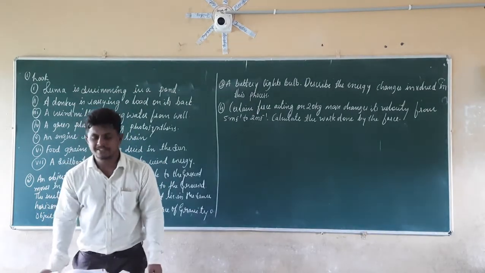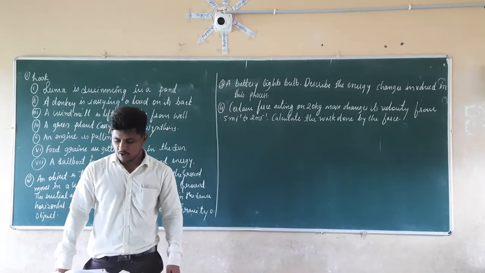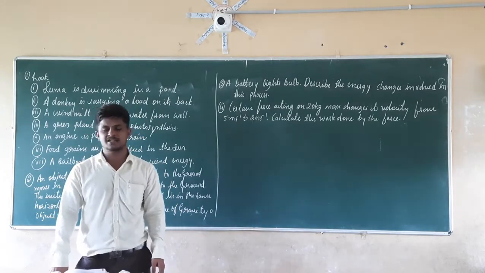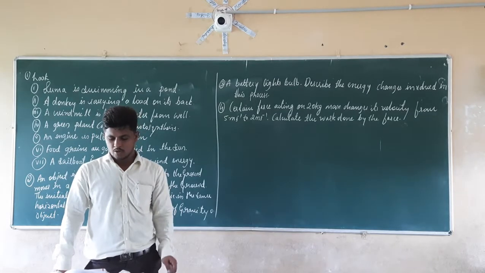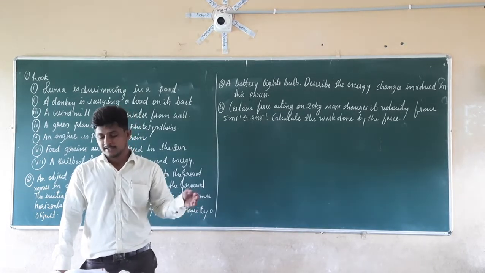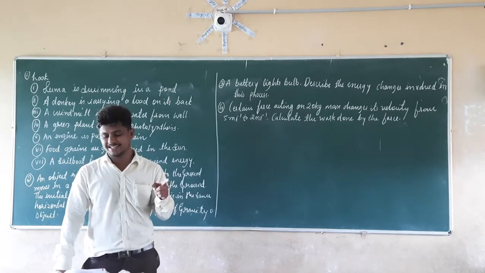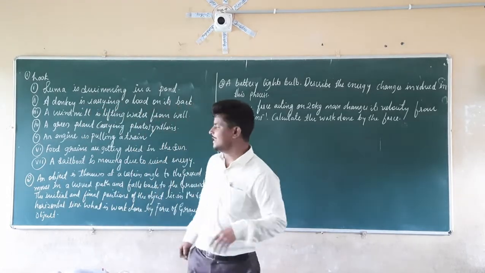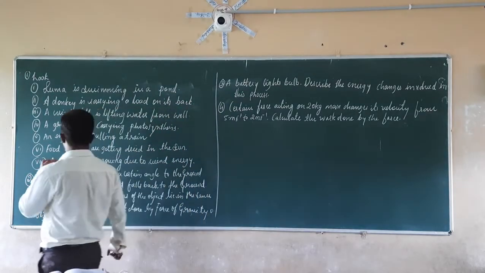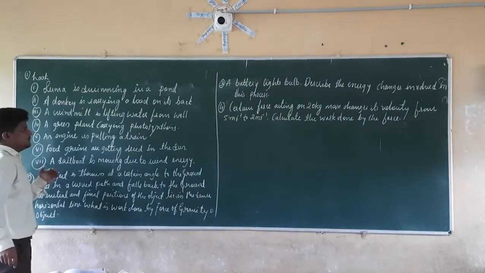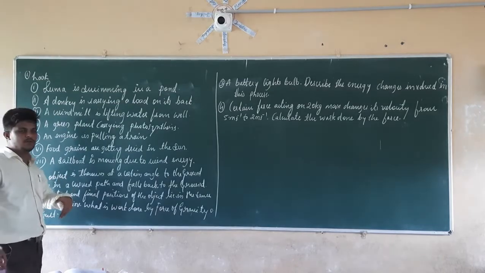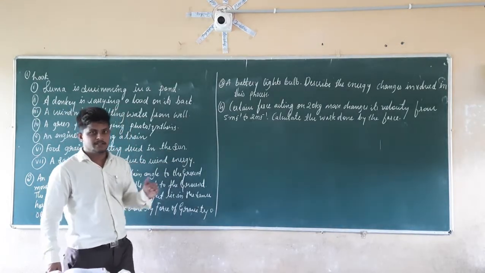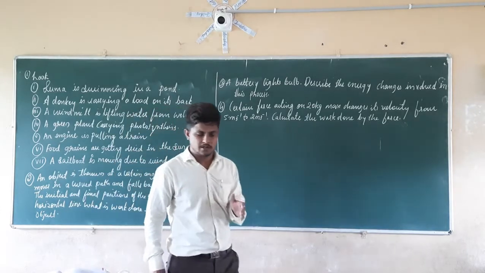Look at the activities listed below. Reason out whether or not work is done in the light of your understanding of the term work. Let's see, here they are given some activities, up to 7 activities. In these 7 activities we have to tell whether work is done here or not, by the understanding of work.